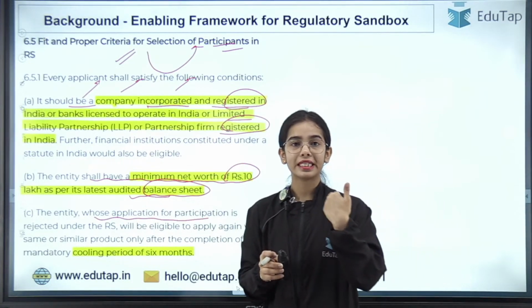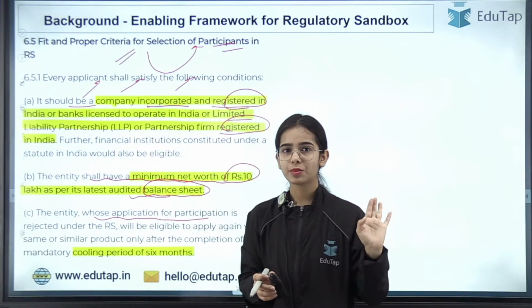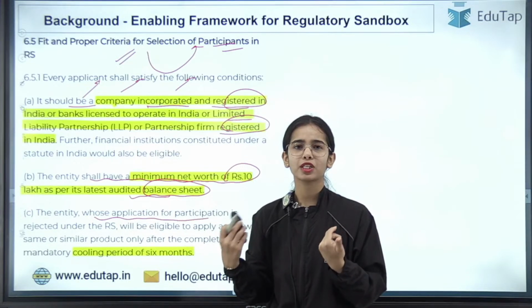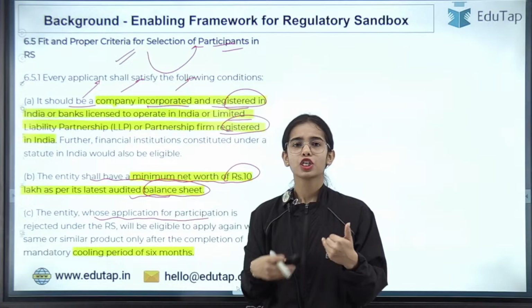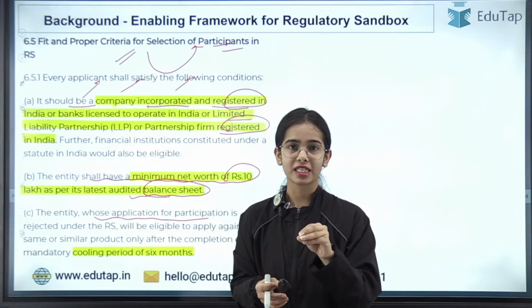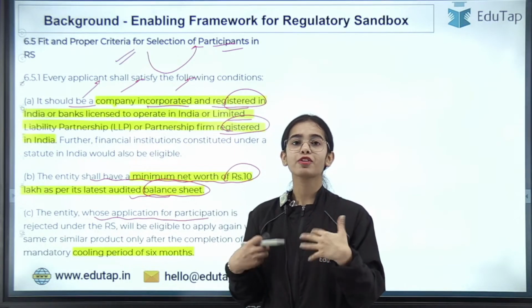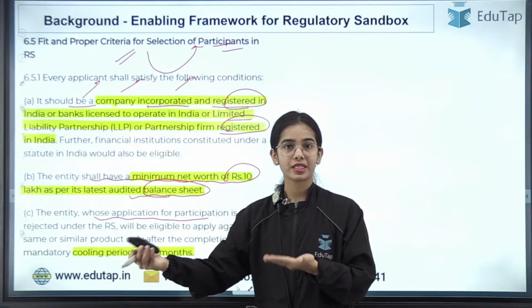The entities whose application for participation is rejected under the regulatory sandbox. So let's say you sent an application that you want to test a product, but your application has been rejected by the RBI because RBI thought that the product is not viable, the product is not secure. So the product was not allowed to be tested in the regulatory sandbox. But now you think that you have improved the product and you want to again take that product for testing in the regulatory sandbox.